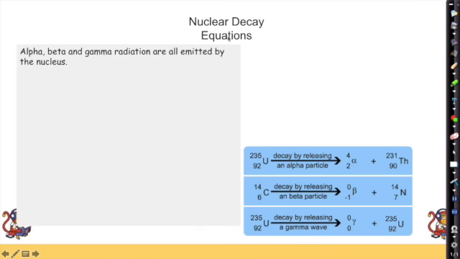Now, nuclear decay equations, we can actually... That's the wind blowing my blinds over there, excuse that.